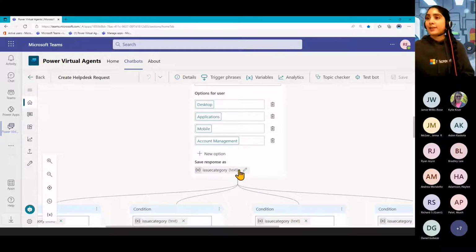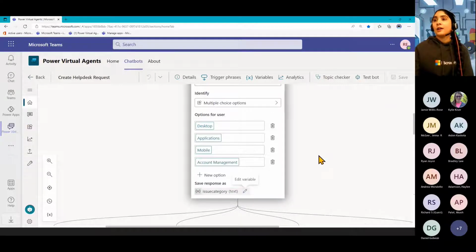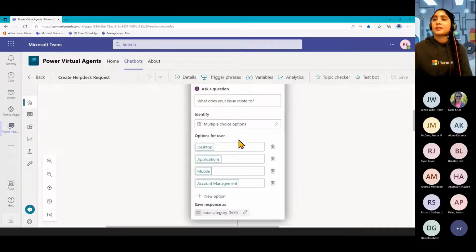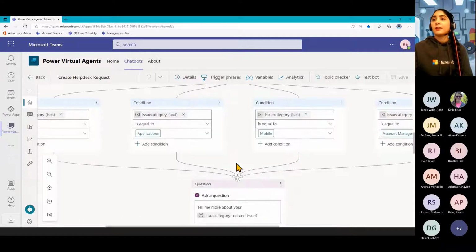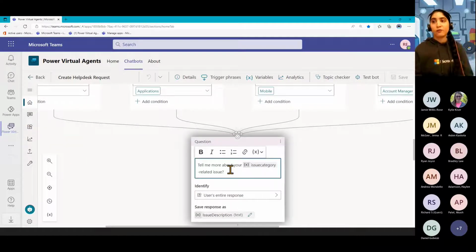So for those new to PVA, these are variables that you can collect as you ask a question. Essentially, it's things that the bot is going to remember and then use throughout the conversation. And we can also use this throughout that Power Automate flow that we're going to build as well, so we can get action to occur with our bot. So in this case, I just got one question here. What's the issue about? They'll answer the question and then it will come down so we can connect the conversation back up.